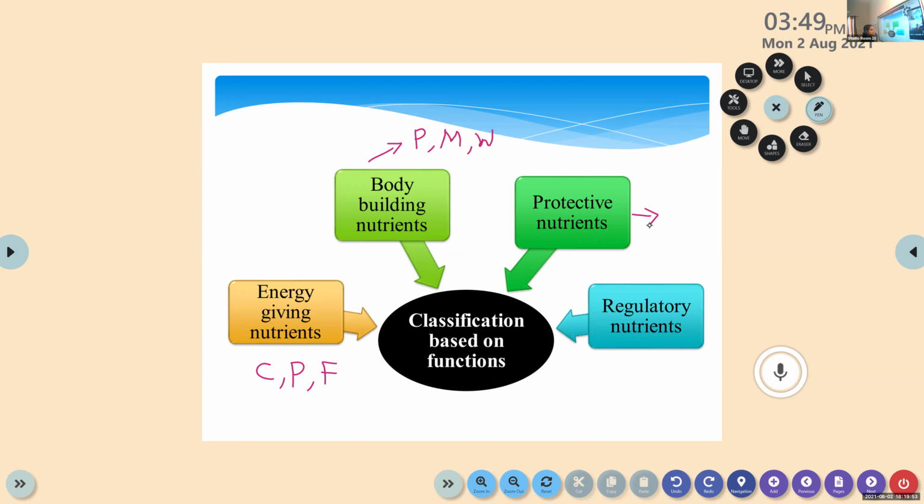Third is protective nutrients. They help to protect from diseases. Protective nutrients are vitamins, minerals and protein.